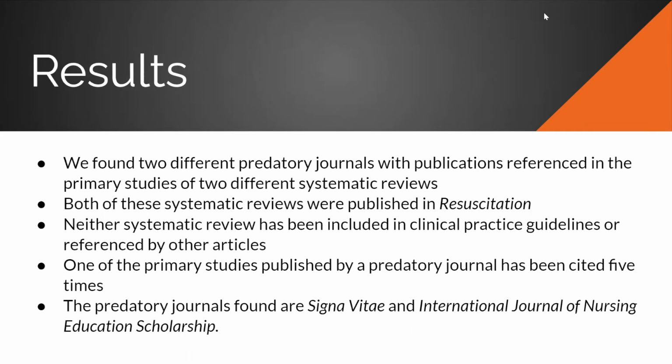For our results, we found 2 systematic reviews, including primary studies that were published by predatory journals, out of the 50 that we analyzed. Both the systematic reviews were published in the journal Resuscitation. Neither of the systematic reviews have been included in clinical practice guidelines, nor have they been referenced by other articles. One of the primary studies published by a predatory journal has been cited 5 times, while the other has not been referenced. The predatory journals that publish these primary studies are Cigna Vitae and International Journal of Nursing Education Scholarship.